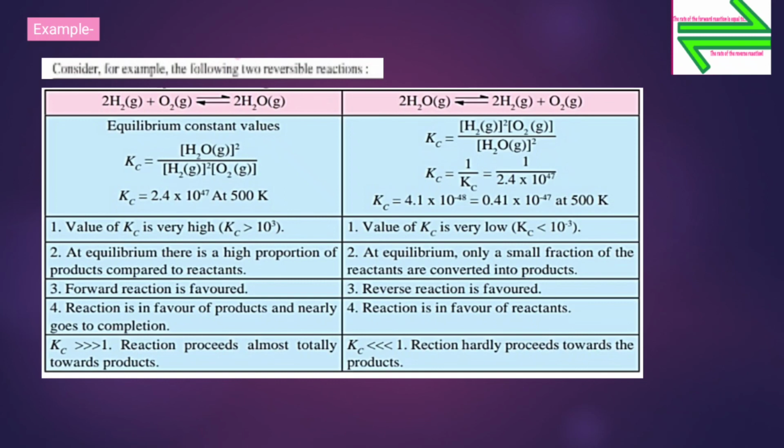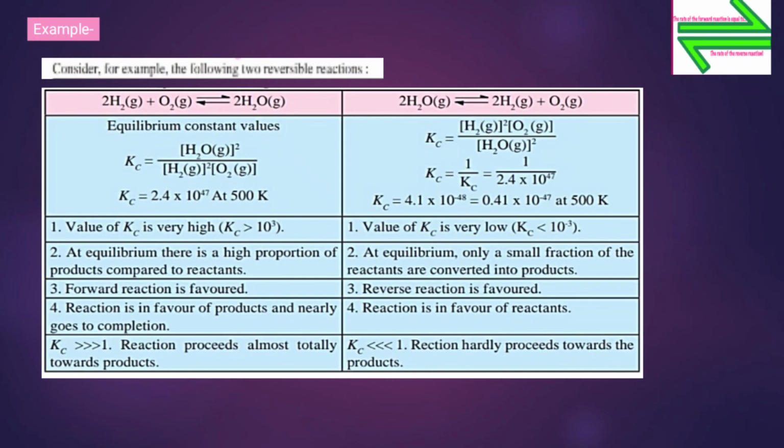Now let us see the other side. Here this is the reverse of the previous reaction. Now see the reaction over here, twice of H2O gas reversibly giving twice of H2 gas plus O2 gas. Now here the reaction is reversed and K inverse C is equal to 1 upon Kc. So here the equilibrium constant value is inverse.